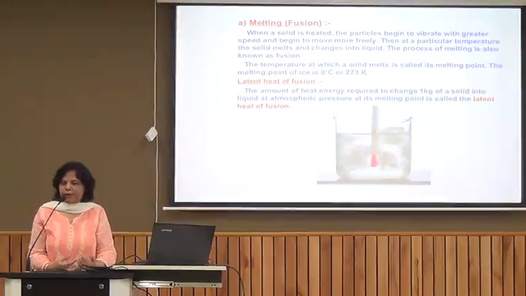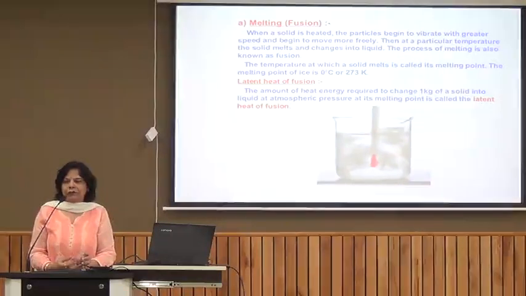And if you look at the thermometer, we'll see the temperature is 0 degrees centigrade, and even as the ice keeps on melting, the temperature does not increase. Once the whole of the ice melts, then the temperature starts increasing. So this process, when solid changes to liquid on absorbing heat, we call melting or fusion, and the fixed temperature at which a solid changes to liquid is called the melting point of that solid.